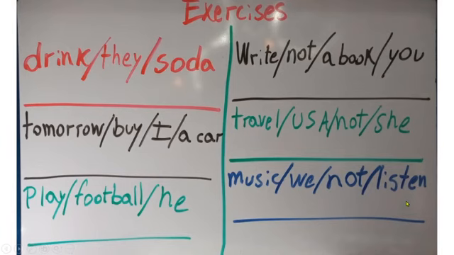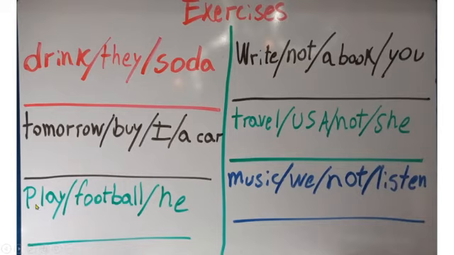Okay, so now let's look at these examples. We have positive sentences on the left and negative sentences on the right. The idea is, on your notebook, you should try to complete them in the right way. For example, we have drink, the verb, they, the subject, and soda. Number 2, tomorrow, buy, I, a car.